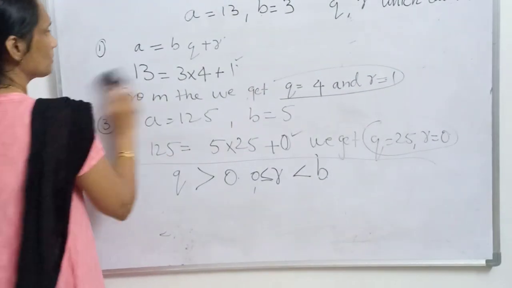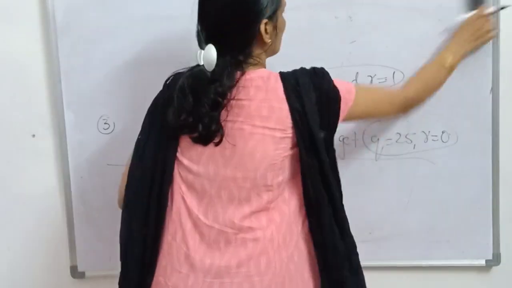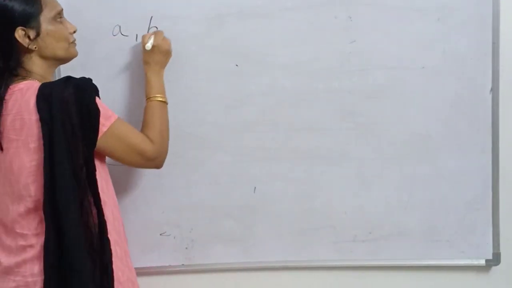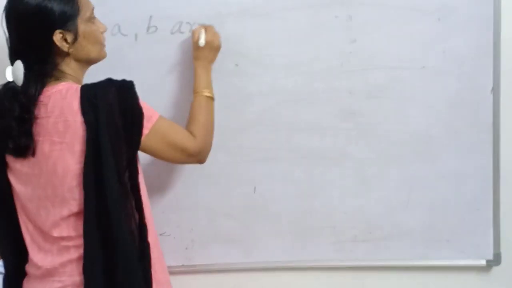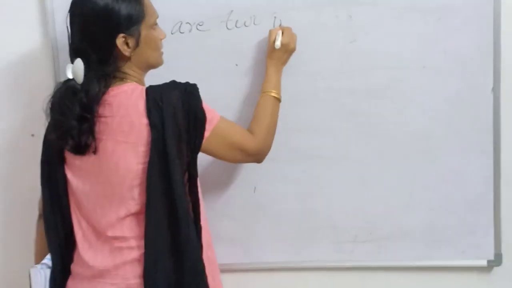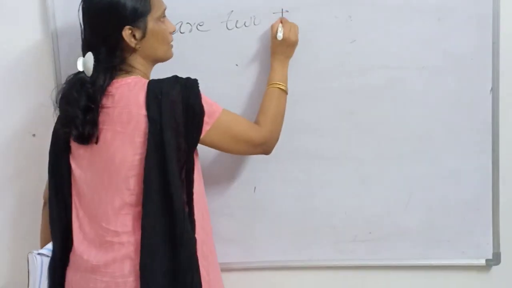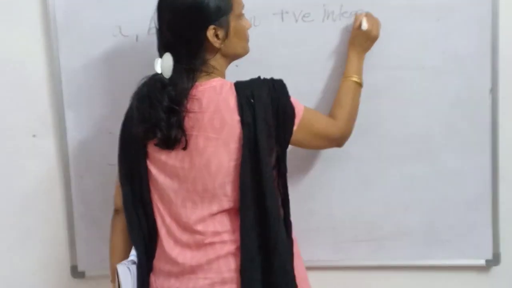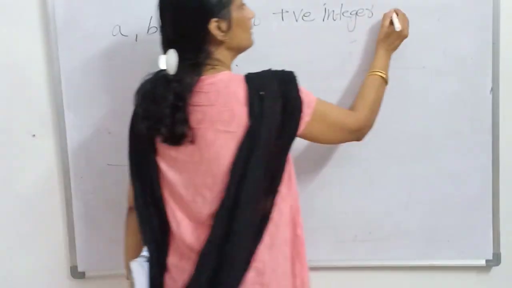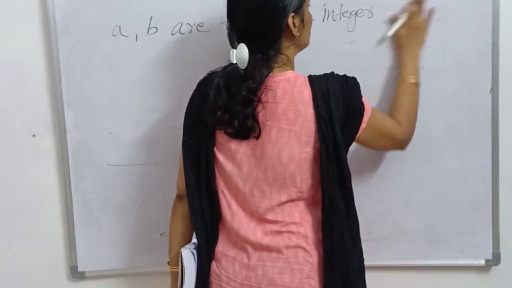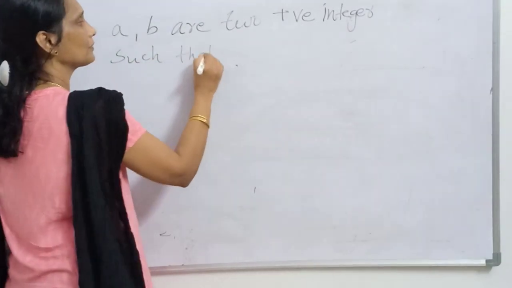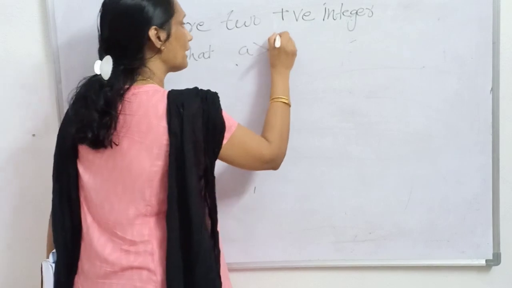Right? So, once again, a and b are two positive integers and a is greater than b.